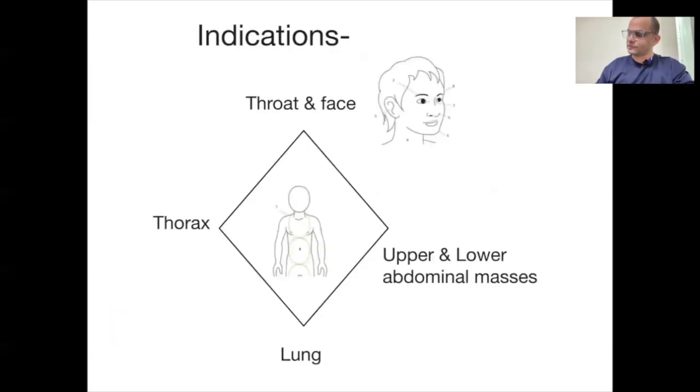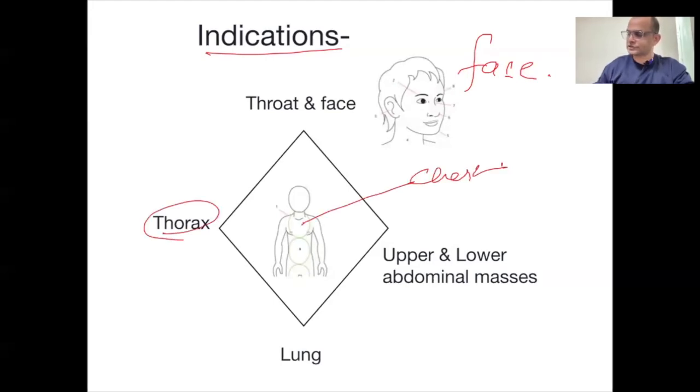So look here. If the person is having any problem on the face, any problem on the front part of the body, like the chest, means thorax, or the lungs, or the upper and lower abdomen in this front area.